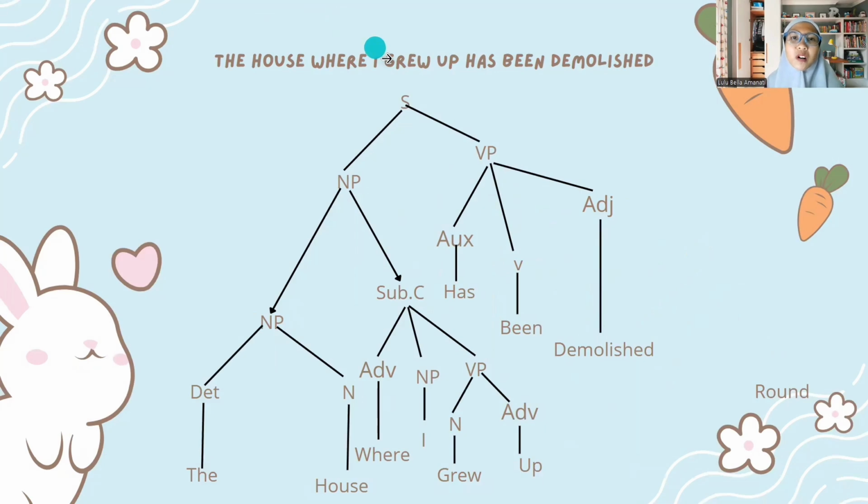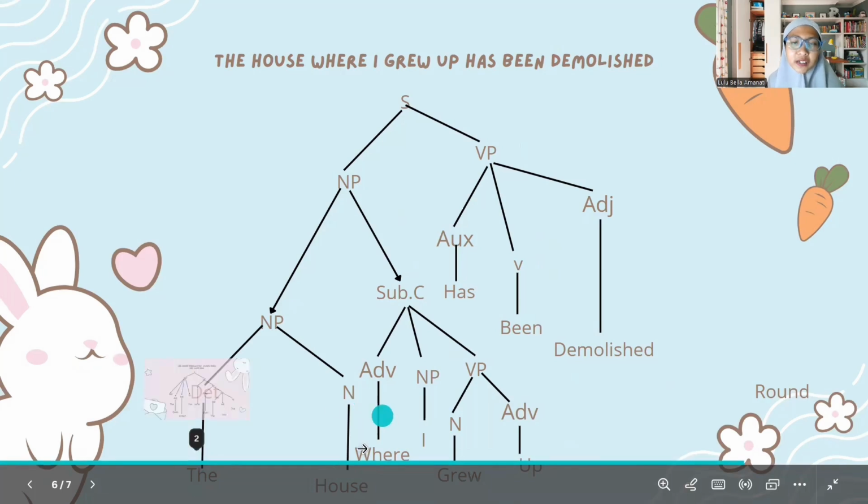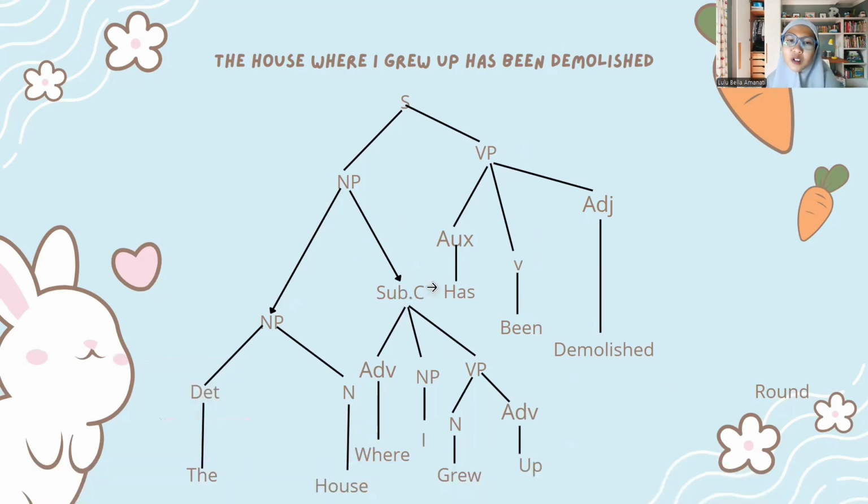Fifth: the house where I grew up has been demolished. The sentence consists of a noun phrase and a verb phrase. The noun phrase consists of determiner the and noun house. The subclause has an adverb, a noun phrase, and a verb phrase.